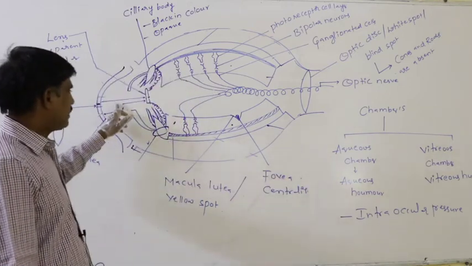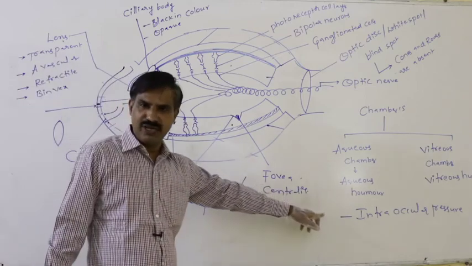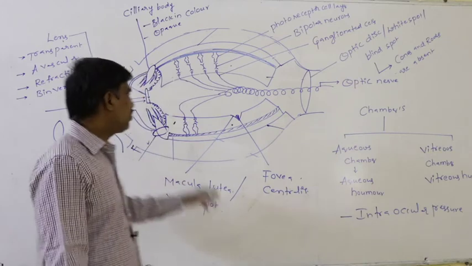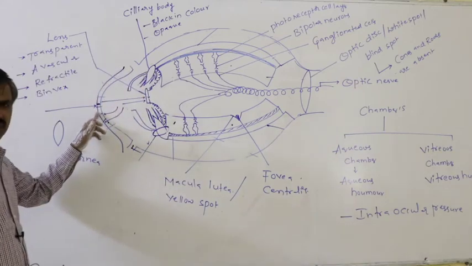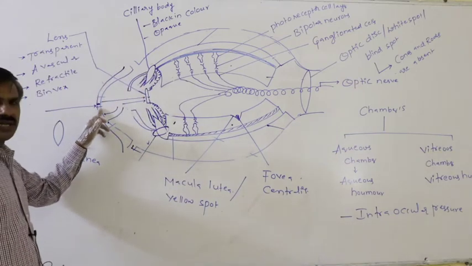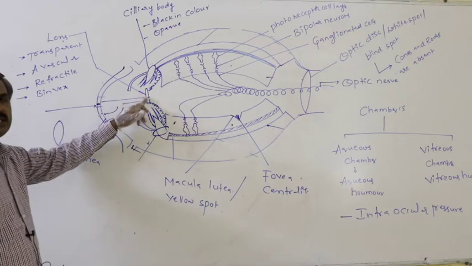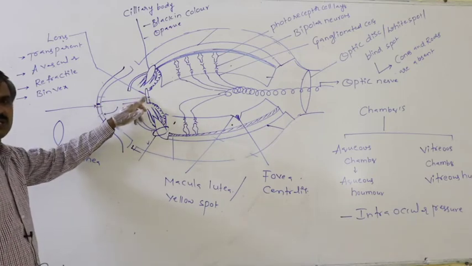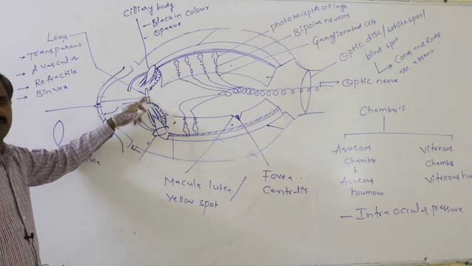One, it exerts intraocular pressure. Second, it supplies nutrient material to the conjunctiva, the cornea, and the lens also, because these three structures are without blood supply, they are avascular in nature.